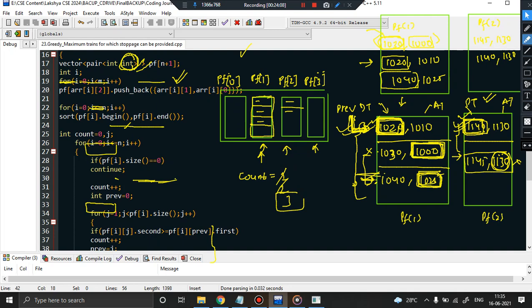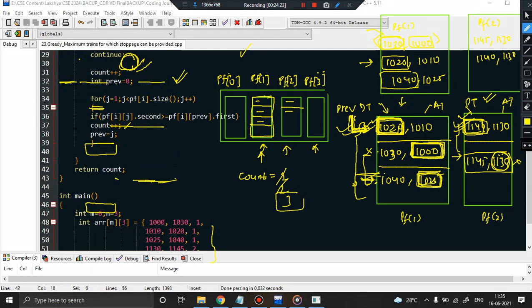So yeah, that's all from this particular video. And yes, as I said, please also refer to the activity selection problem, because this problem is nothing but applying activity selection to each of the platforms. That's it. The only conceptual part was just a trick. We have to separate these trains on the basis of their platforms, right? In which platform they are coming. So we are just creating a vector, pushing the trains into the corresponding vector, and then applying the activity selection problem to each of these vectors, and then finally doing the summation of the count. That's it.